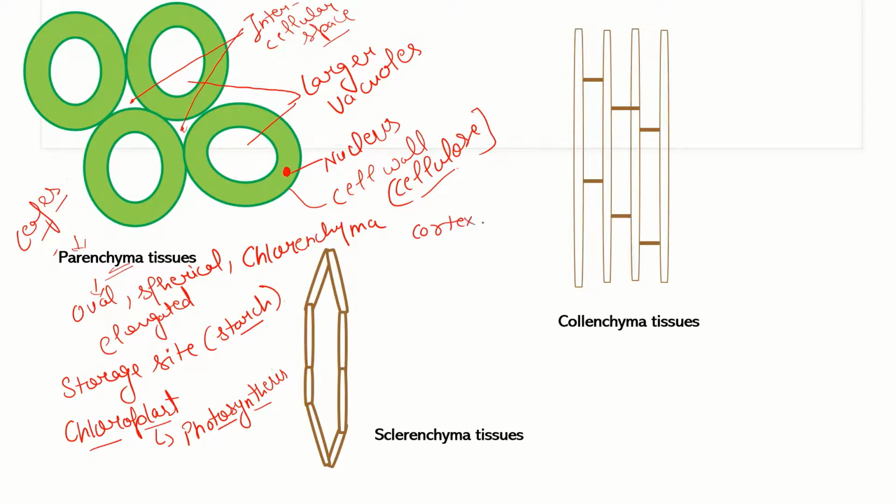Now next we will see collenchyma tissues.